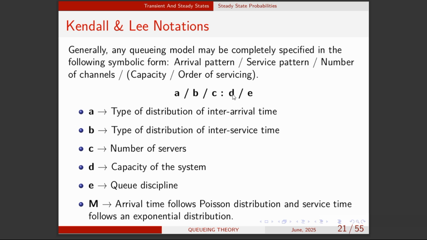Okay, and we have D as the capacity of the system. Is it going to be finite or infinite? Okay, and the order of servicing is E. Okay, the order of servicing. So I've explained all this in detail.